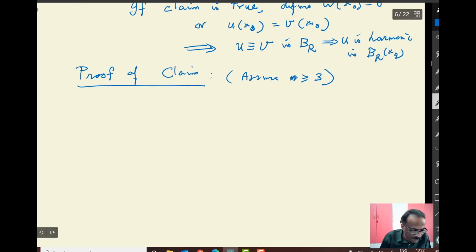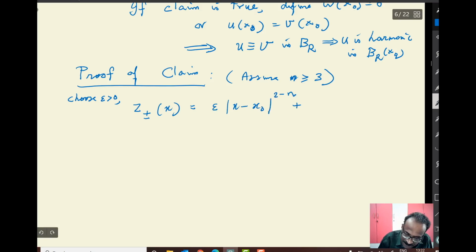Now for n greater than or equal to 3, I define two functions, z plus or minus of x. Choose epsilon positive, arbitrary, small. Eventually this will become small. So choose epsilon greater than 0 and define z plus or minus of x equal to epsilon times modulus of x minus x naught to the power 2 minus n, plus or minus w of x. It's the same w of x.